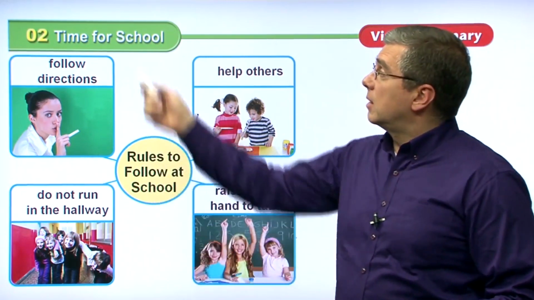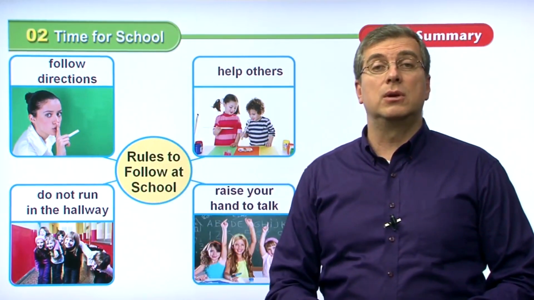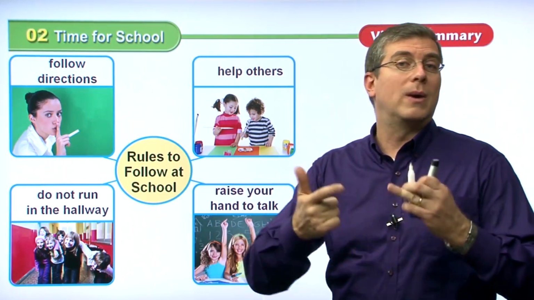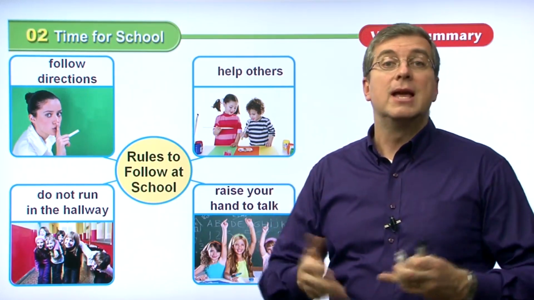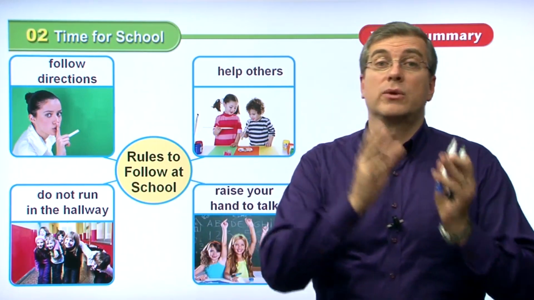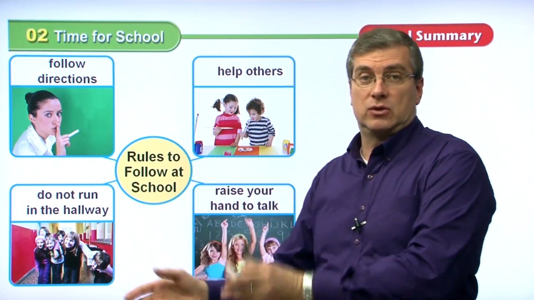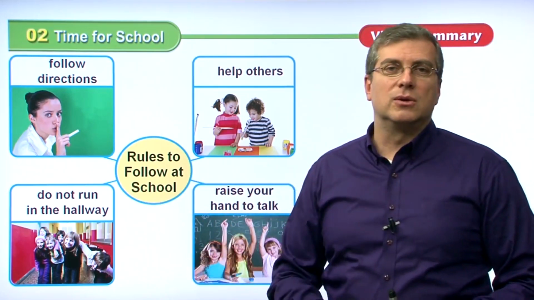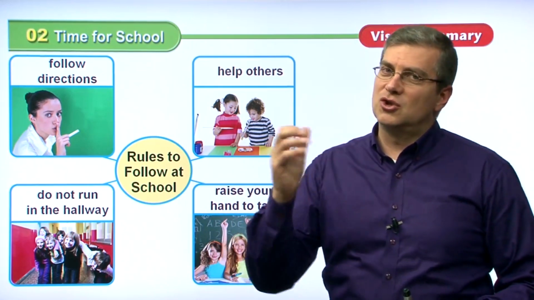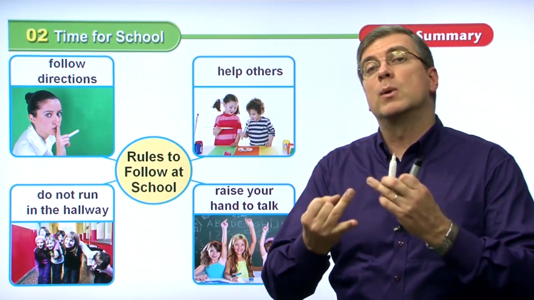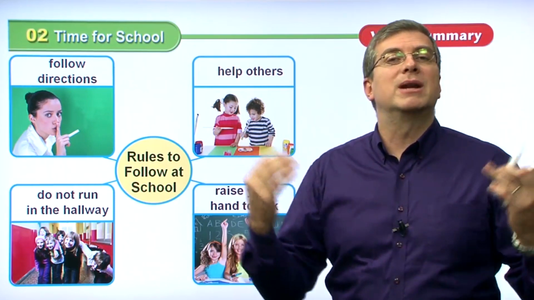So our lesson number 2, we were talking about time for school. We talked about different places at school, right? Classroom, hallway, library, cafeteria, many different places. And sometimes there are different rules for the different places in school. Okay? Well, next time you go to school, think about those rules. Think about what you should do and what you shouldn't do. And remember, we follow rules so that we are safe and we are fair to everybody, so everybody's happy and they can stay safe.